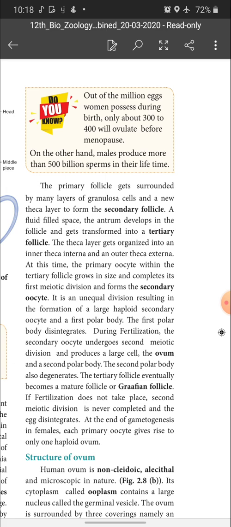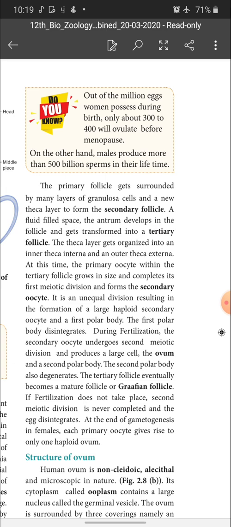It is an unequal division. The first meiotic division is an unequal division. Why? Because the primary oocyte does not divide into two secondary oocytes. It gives one secondary oocyte and one polar body. So, it is called unequal division. But in spermatogenesis, the primary spermatocyte divides into two and gives two secondary spermatocytes. But in oogenesis, it does not take place like that.